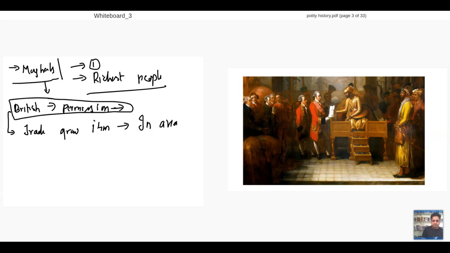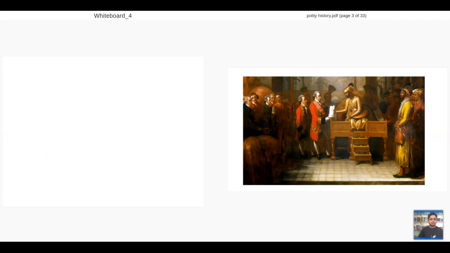After this, the next important thing is that there will be decisive events like the Battle of Buxar and the Battle of Plassey. So the Britishers start taking control over India. Or rather, it is part of the Britishers: the East India Company starts taking control over this. So East India Company is in control.